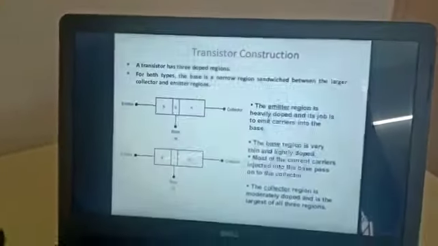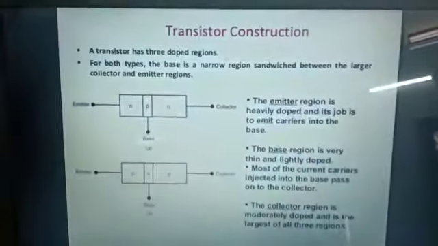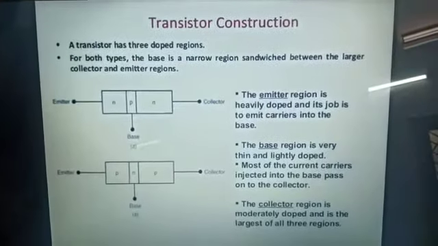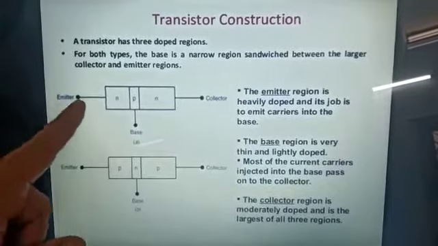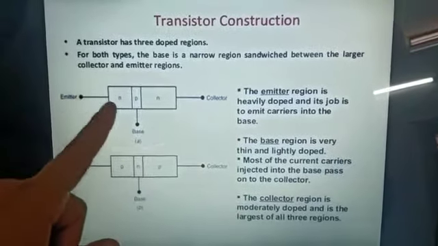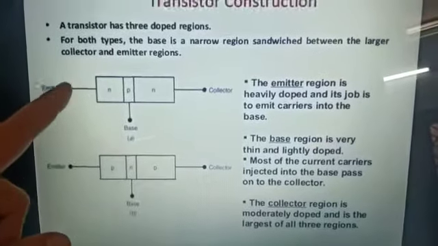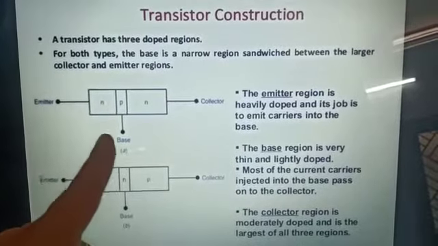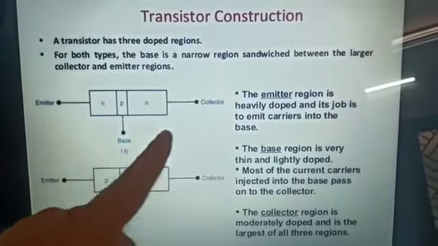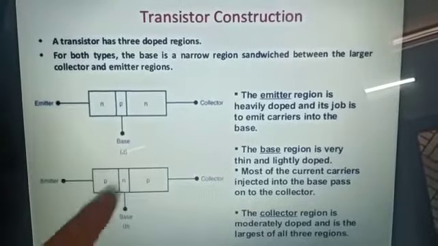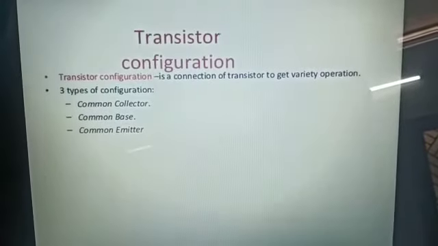Next, we'll go for transistor construction. Already I explained emitter, base, collector. Here also emitter, base, collector in both transistors. The emitter is always forward biased with respect to base, and the collector is always reverse biased with respect to base. Now you go for connection.